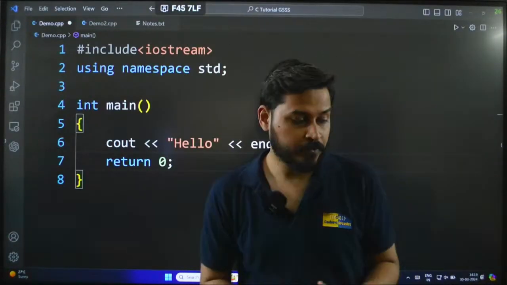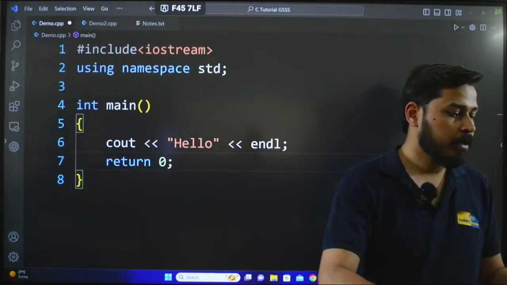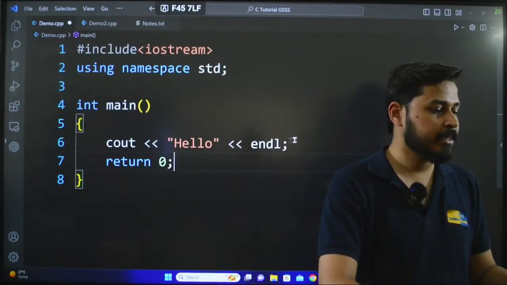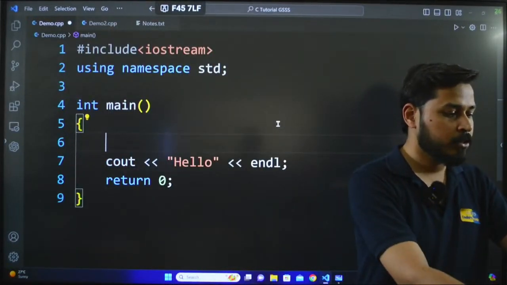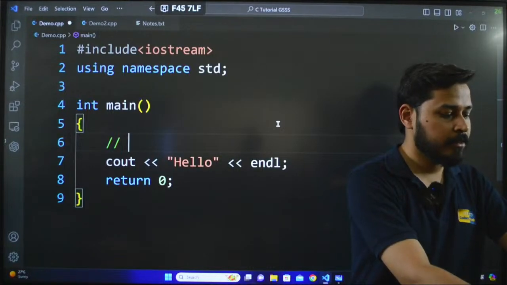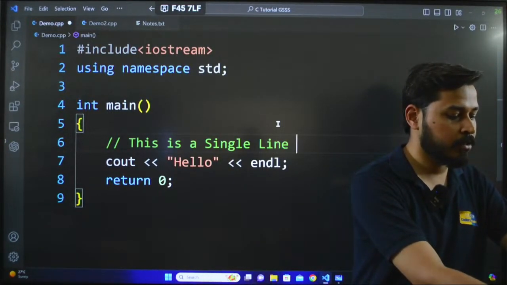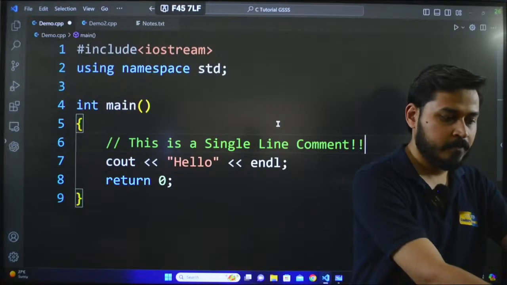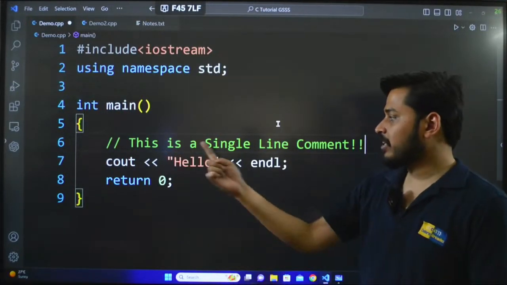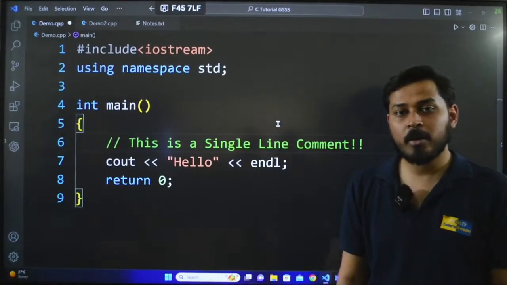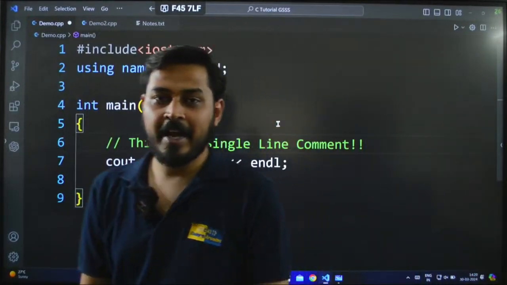So here we are, right now we are in the program, and here let us say I want to write a single line comment. So I'll give double forward slash like this, and I'll write: this is a single line comment. Okay, and you can see it is coming with a green line. This will be ignored by the compiler and it won't get executed.